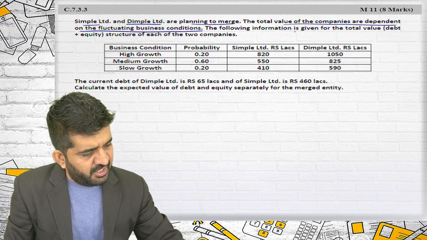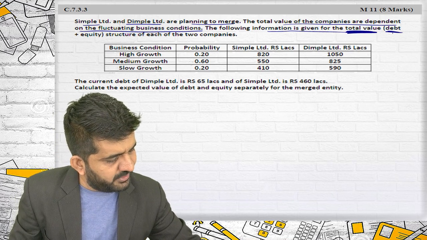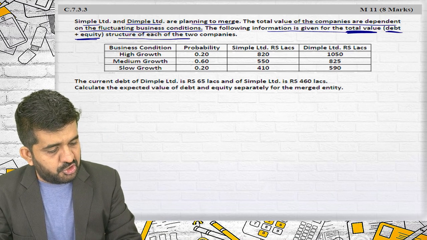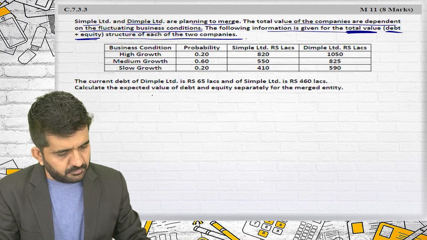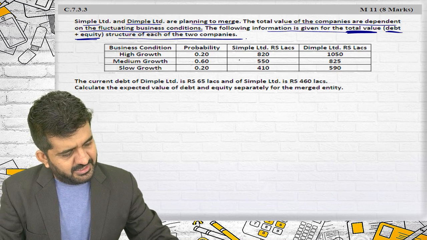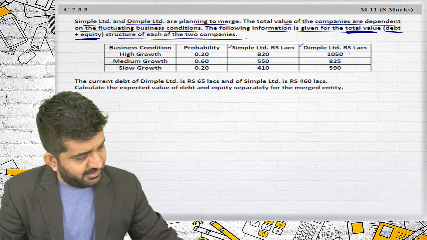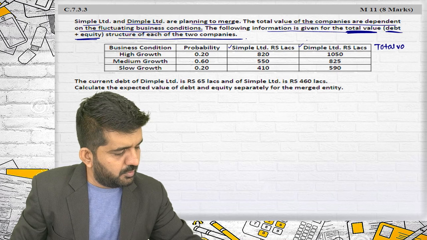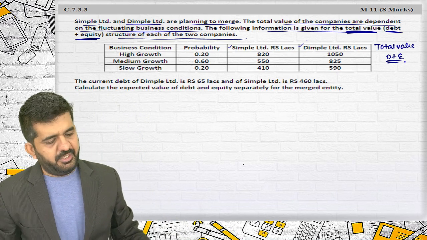The following information is given for the total value, that is debt plus equity structure, of each of the two companies. This is Simple Limited, Dimple Limited, and these values are the total value, that is the debt plus equity.